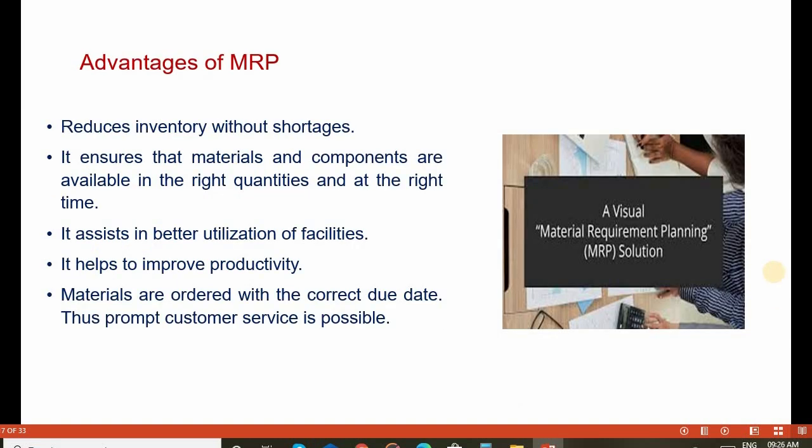There are various advantages of MRP, such as reducing the inventory without shortcomings. It ensures the materials and components are available in the right quantities and at the right time. It assists better utilization of facilities, so we can effectively utilize the facilities. It improves productivity. Materials are ordered with the correct due date. Prompt customer service is possible, so we can deliver the products at the right time and right date so that customer service is enhanced.